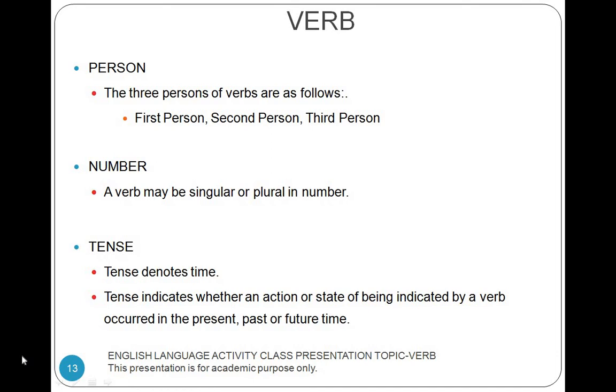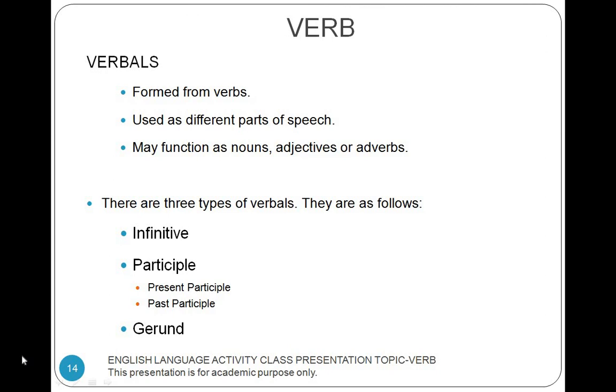Tense. Tense denotes time. Tense indicates whether an action or state of being indicated by a verb occurred in the present, past or future time. Verbals. Verbals are formed from verbs. Verbals are used as different parts of speech. Verbals may function as nouns, adjectives or adverbs. There are three types of verbals. They are as follows: infinitive, participle, gerund.